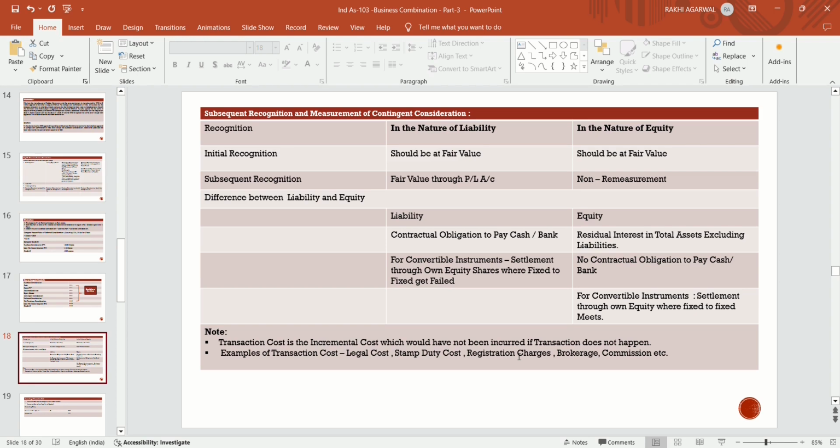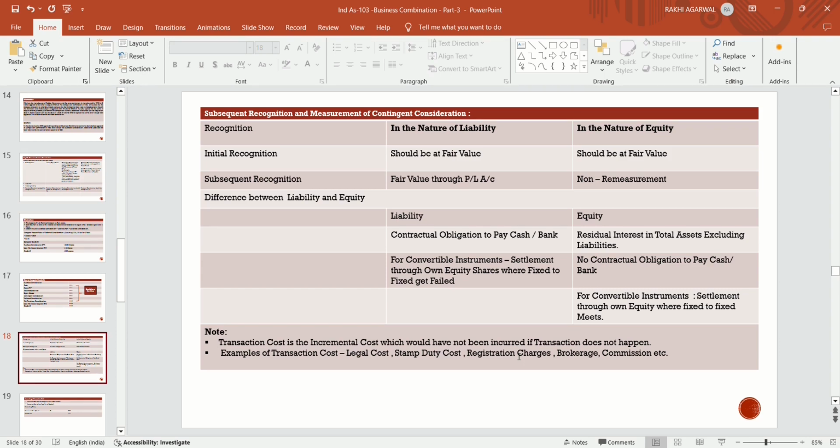And in case of convertible instruments, settlement through own equity shares and if the fixed to fixed criteria is met. Convertible instruments mean they have an option to convert in future, and if settlement happens through own equity shares and the fixed to fixed criteria is met, then it is a case of equity. Then initially it should be recognized at fair value and subsequently there is no measurement. In the nature of liability, initially it should be recognized at fair value and subsequently it should also be recognized at fair value, but it is recognized through profit or loss.